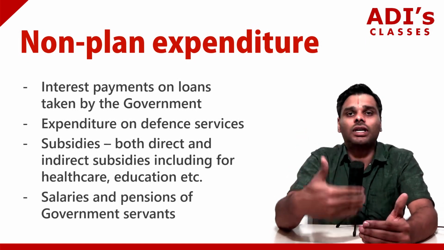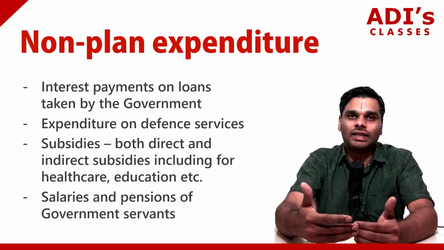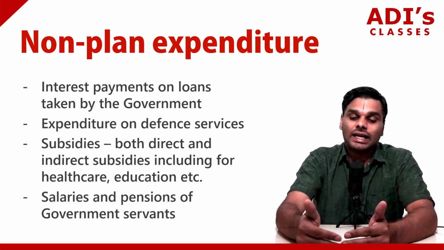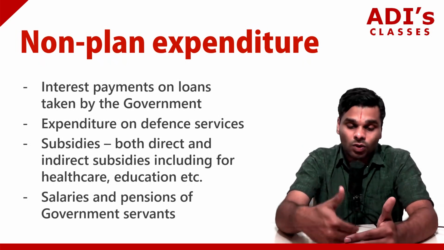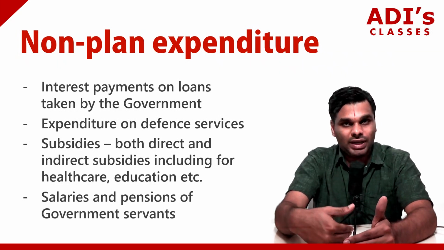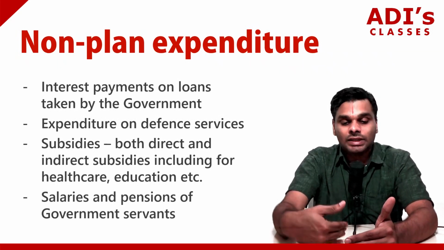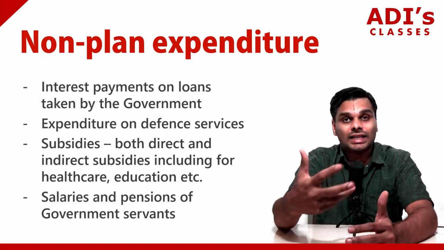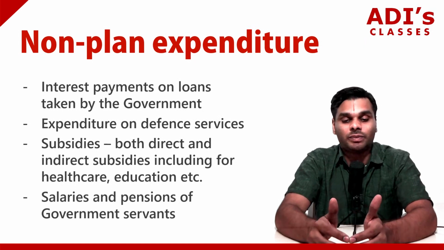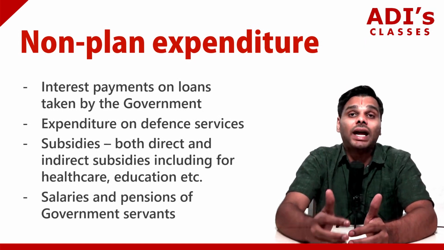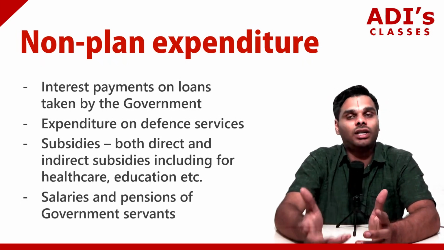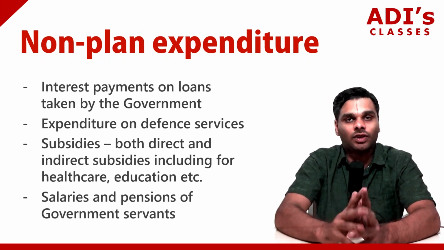So we will recount all the points again. The first one is interest payments that the government has to make. Let's say the central government has taken a loan of 10,000 crores and is paying an interest rate of 5%. That means it has to pay 500 crores as interest. This interest payment happens through revenue expenditure, particularly non-planned revenue expenditure. Second, expenditure on defense services, which is again non-planned revenue expenditure.